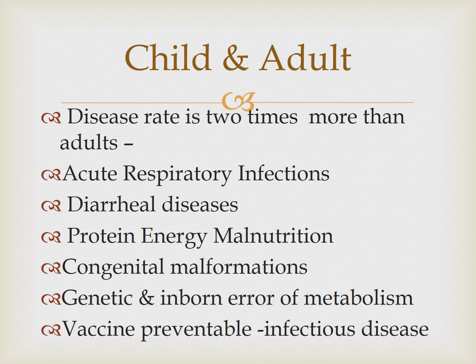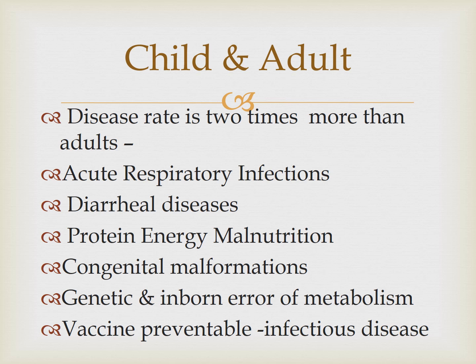Okay, now you see a child is not a miniature adult. They are totally different, as disease, clinical manifestation, investigation and treatment in these children are totally different when you compare from the adults. Though the disease is same, the name of the disease will be same, but it varies in different aspects. So today we'll just see how they differ from adults.